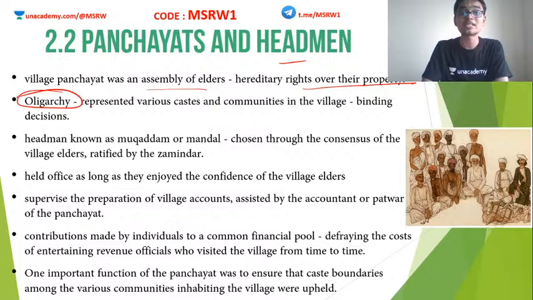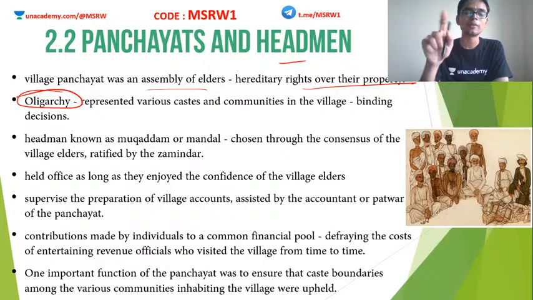So, can you tell me what is oligarchy? There are many kinds of administrations or many methods of ruling. For example, autocracy, which means a single ruler will rule. Monarchy, same thing. Oligarchy is a different kind. Oligarchy means a group of people are actually ruling together, taking decisions.